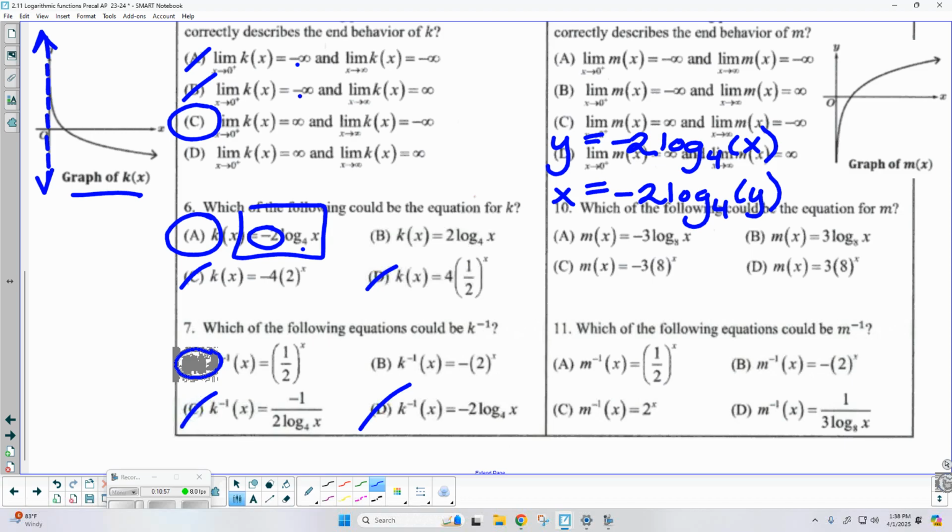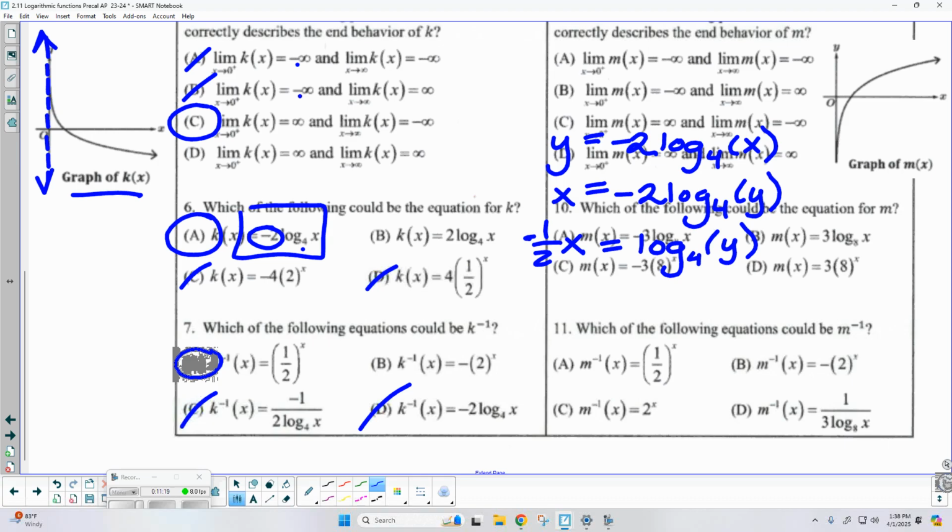Did anybody get that? Okay, so let's see what happens, because this one is kind of unusual. So we got to solve for y. The first thing I would do is go ahead and get rid of that coefficient. So let's divide through by -2. So a -1/2 x is now equal to log base 4 of y.